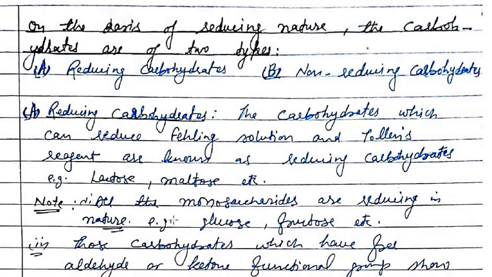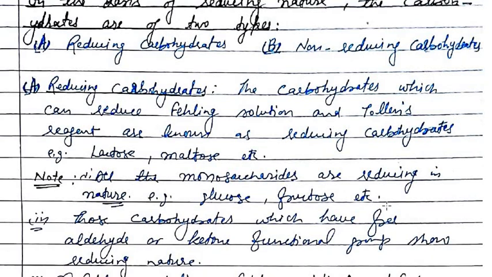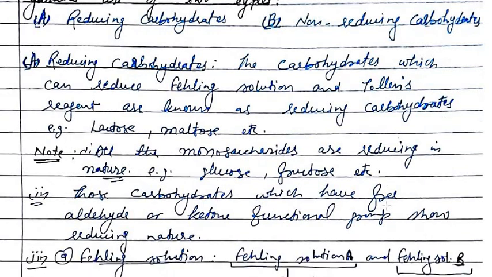Actually all the monosaccharides are reducing in nature because they have either a free aldehyde group or a free ketone group. For example, glucose, fructose, etc. And these carbohydrates which have a free aldehyde or ketone functional group show reducing nature.